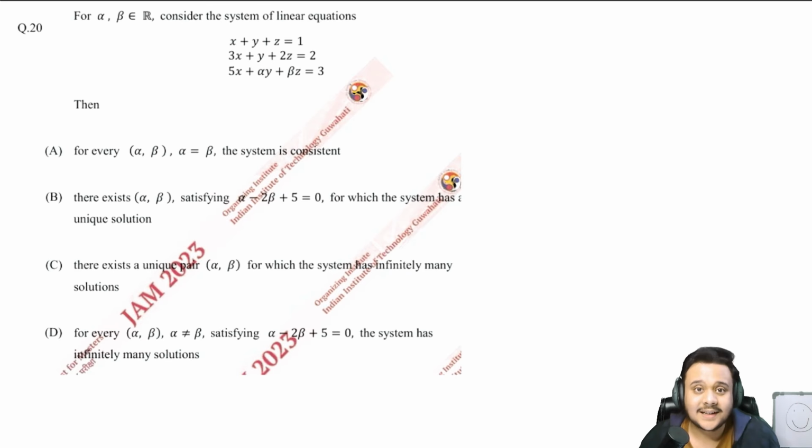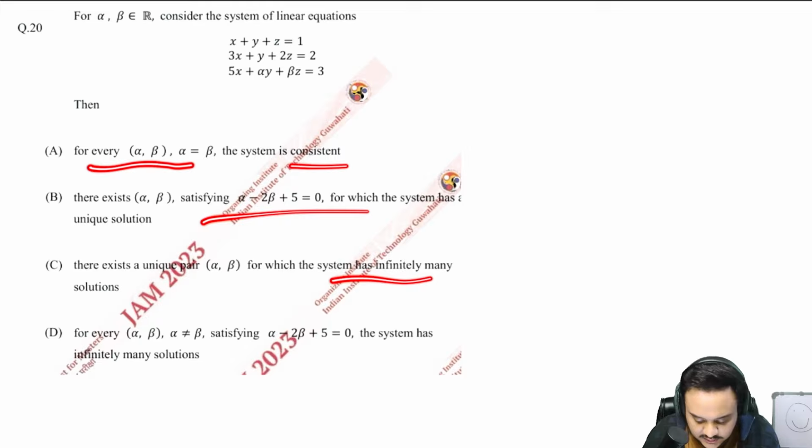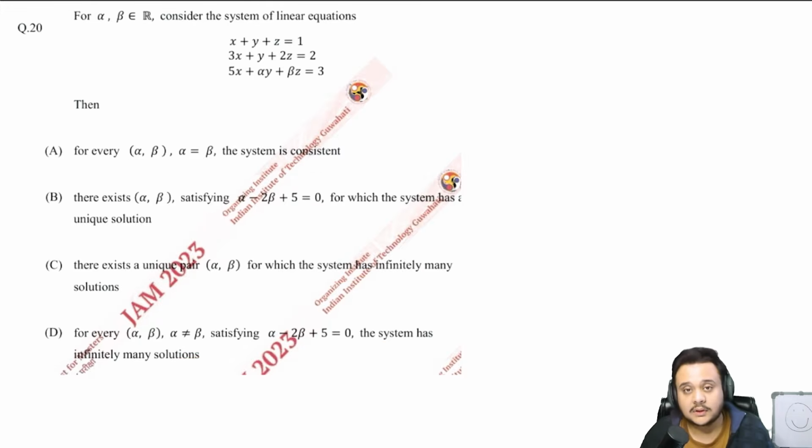Okay, so now let us read the 20th question, which says that for alpha, beta belongs to R, consider the system of linear equations. This is the system. Then you can read the options. My advice would definitely be that before starting to solve the question, just read the options. Take your time, because the options might give you a hint.